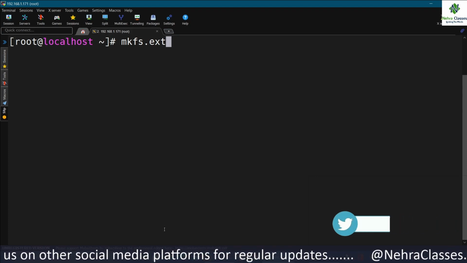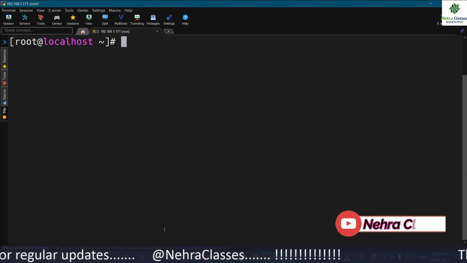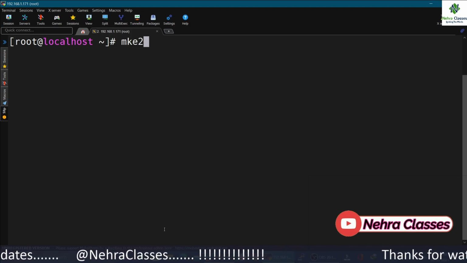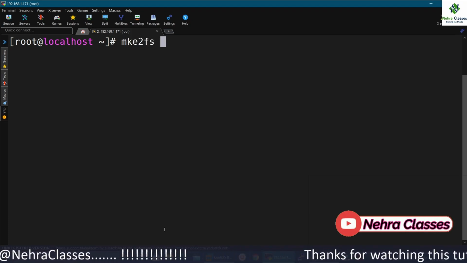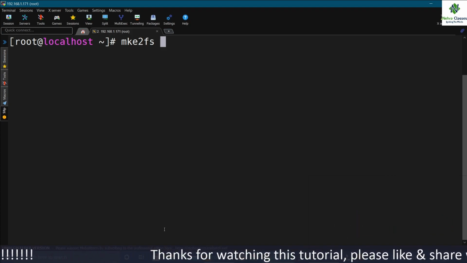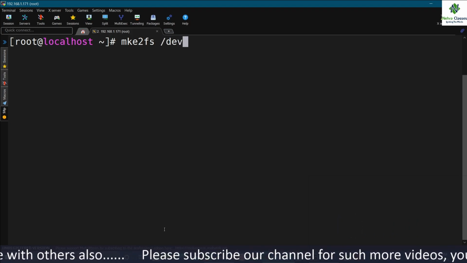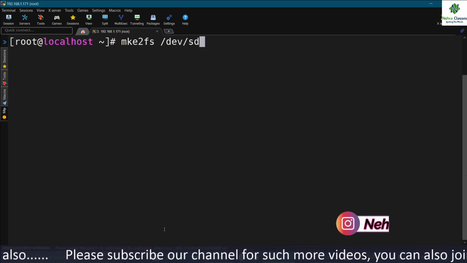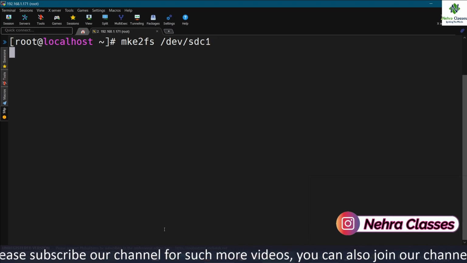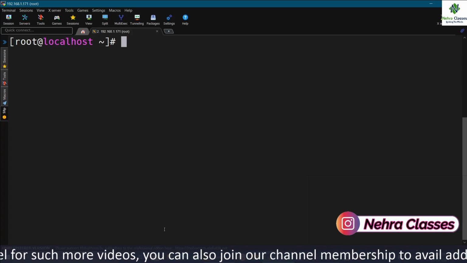But there is one more command which we have been using for a long time, that is mke2fs. This command is used to create the ext2 file system on any partition. After that we can mention the partition name, that is sdc1 here. So we have successfully created the file system there on the partition.